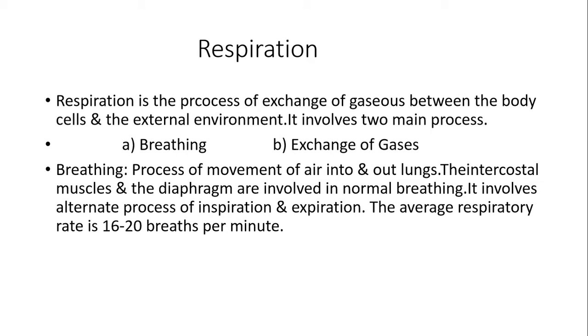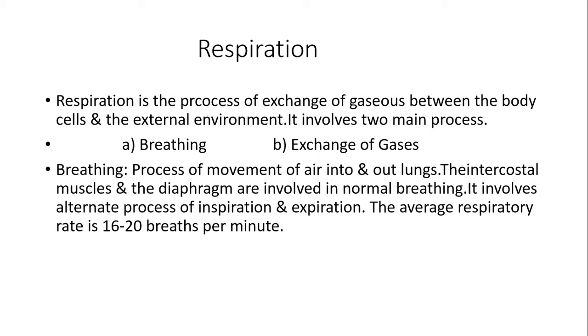What are the intercostal muscles? The intercostal muscles are the muscles that are present between the ribs. There are 11 pairs of intercostal muscles. So the external and internal intercostal muscles are stimulated by intercostal nerves. This is the mechanism. Then what happens? The stimulation of intercostal nerves causes contraction of the intercostal muscles.